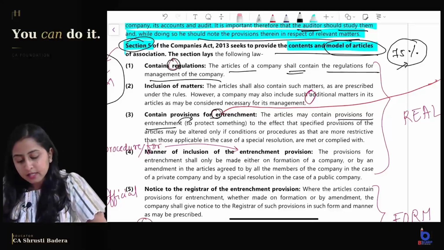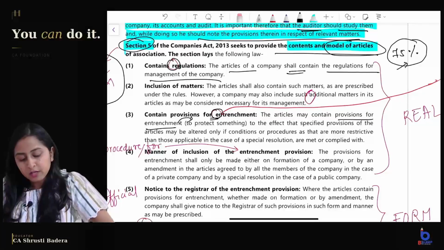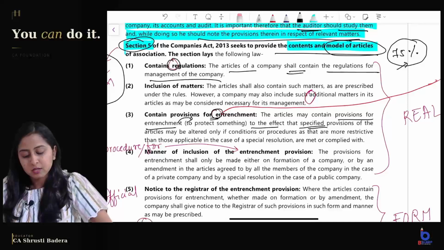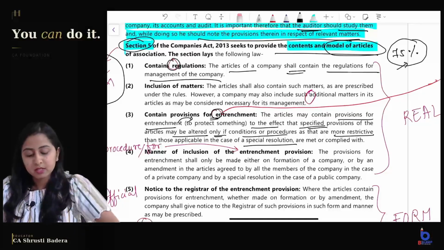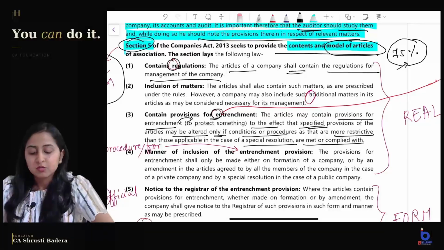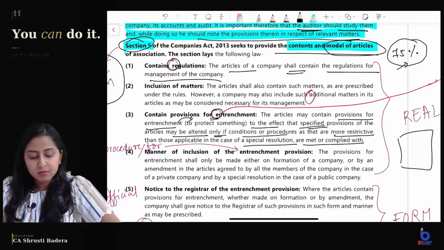So the articles can contain an entrenchment provision to the effect that specific provisions may be altered only if conditions or procedure more restrictive than special resolution, that is more restrictive than 75%, are met or complied with. So say this is our articles, and it has points 1, 2, 3. For this third point we want to mention that it can be altered only if 80% of the votes are in favor.